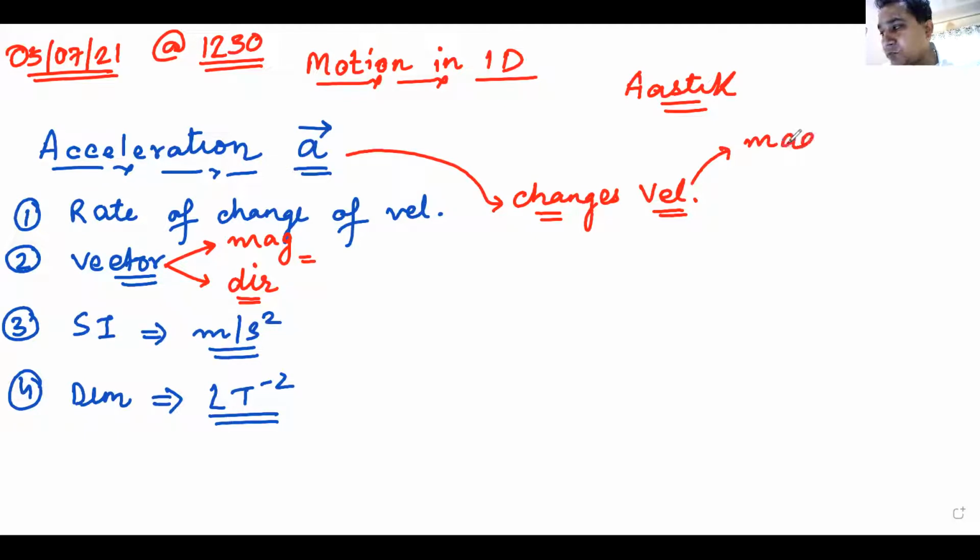It can change in magnitude, or it can change in direction, or it can change in both.